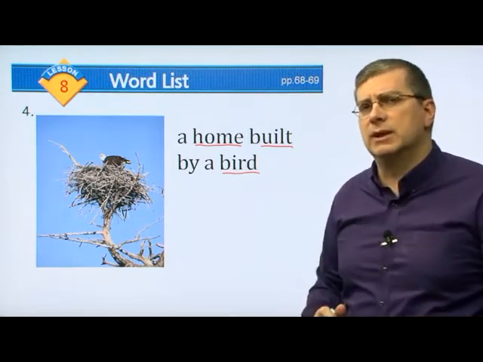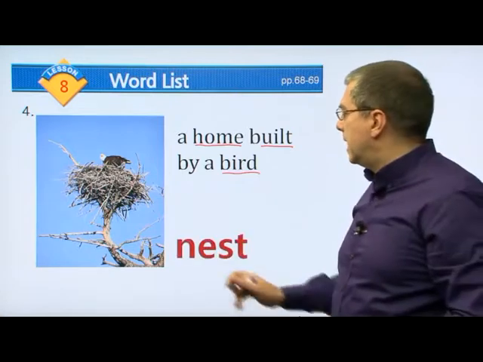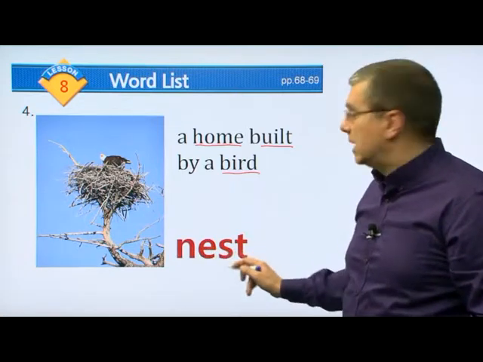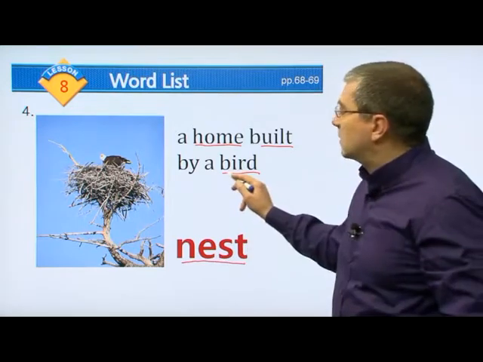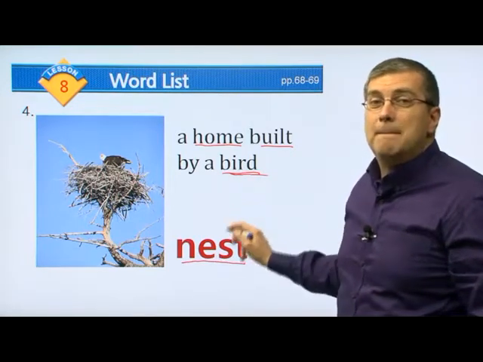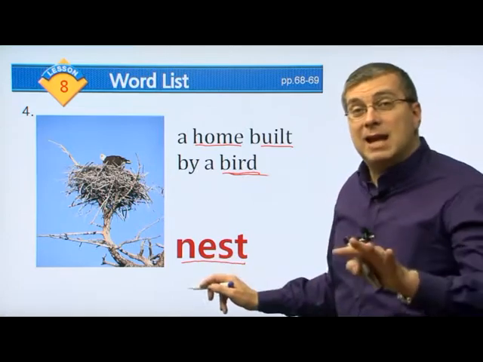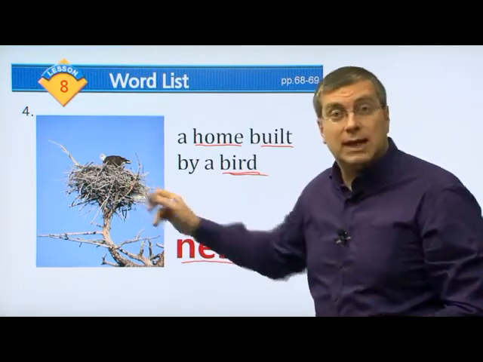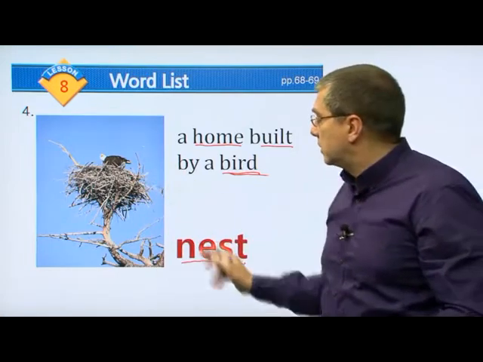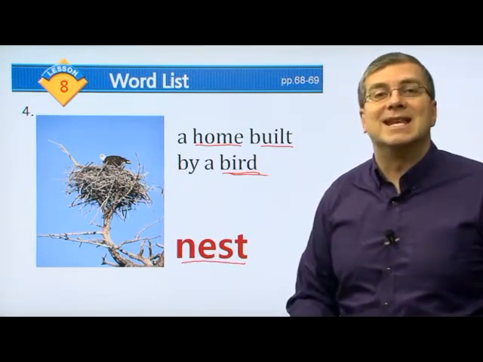What do we use for this word? We call it a nest. So when we talk about a nest, you should think, it's a bird. A bird makes a nest. And a nest is the home for the bird. It's their shelter. It's also their home. For birds, we say it is a nest.